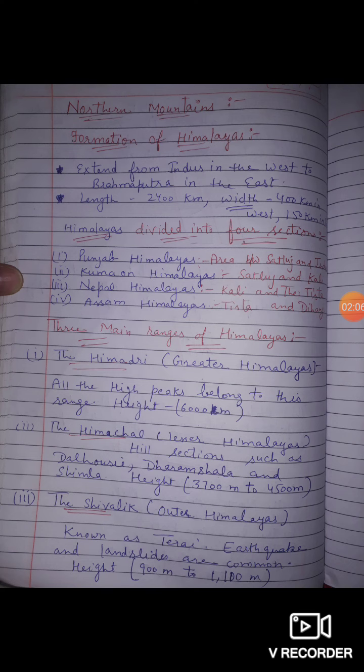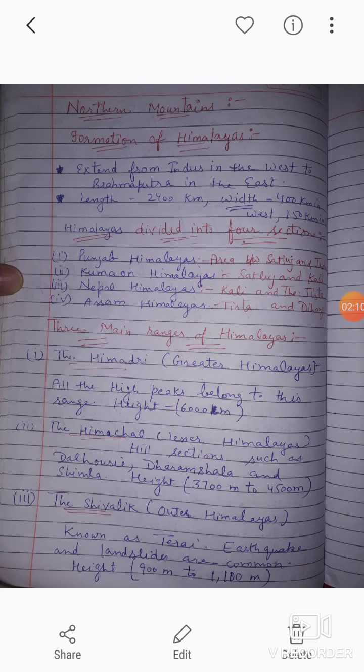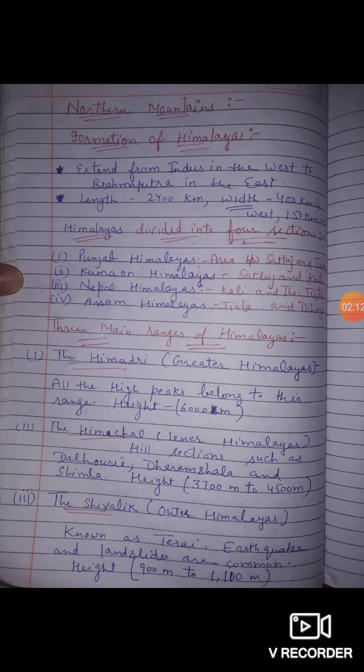It is also known as Lesser Himalaya. Hill sections such as Dalhousie, Dharamshala and Shimla are also a part of Himachal, and its height is from 3700 to 4500 meter. And third one is Shivalik or Outer Himalayas.